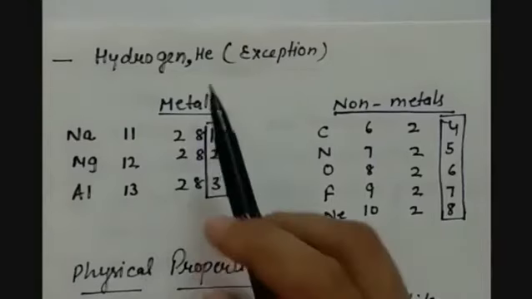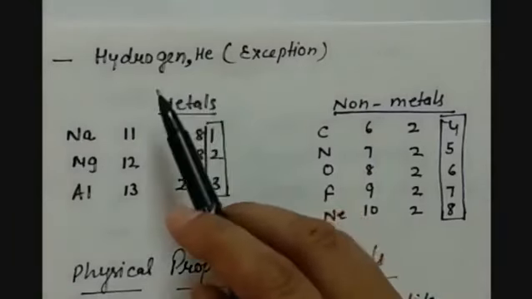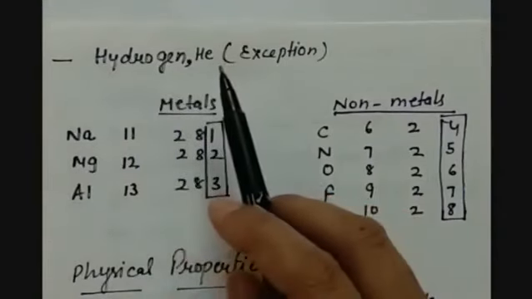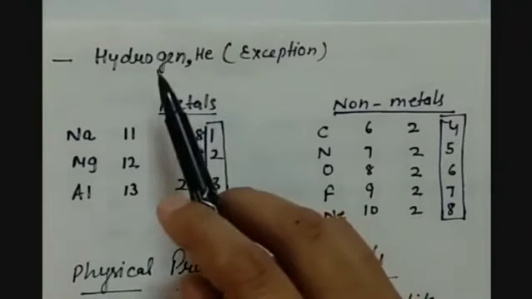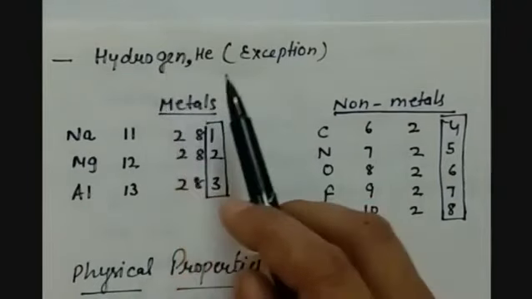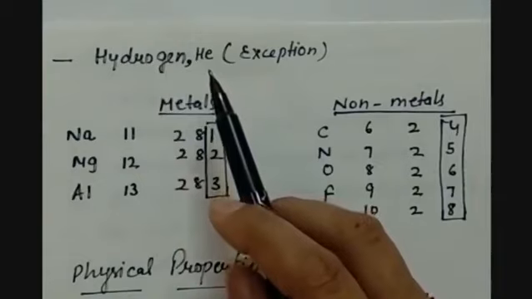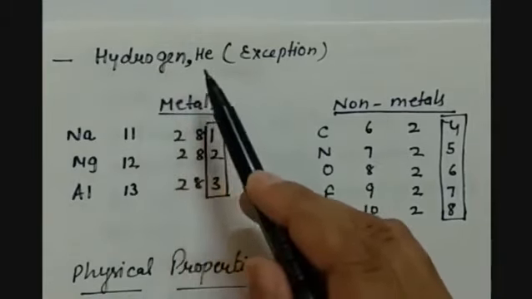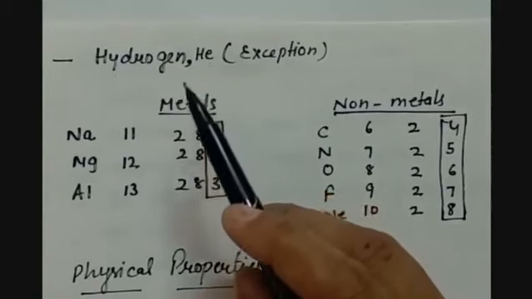Although hydrogen and helium, these two non-metals, are exceptions, because their atomic number is very low. Hydrogen has atomic number 1 and helium has 2. So they have 1 and 2 electrons in their outermost orbit, but still they are non-metals.